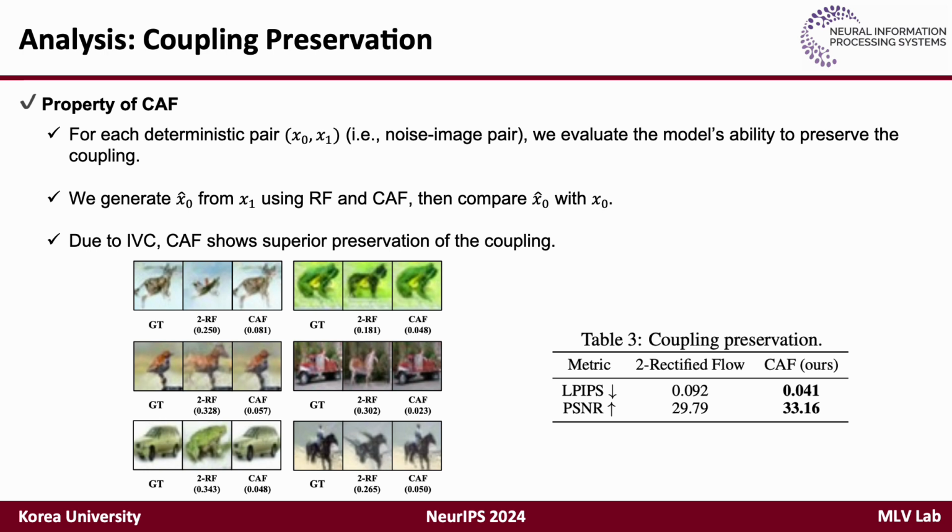In this analysis, we evaluate how well CAF maintains coupling. The results shown in the visual examples and the metrics table indicate that CAF achieves superior coupling preservation compared to rectified flow. This is due to initial velocity conditioning, which enhances directional consistency.